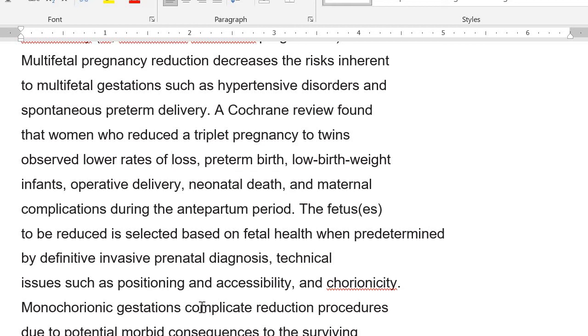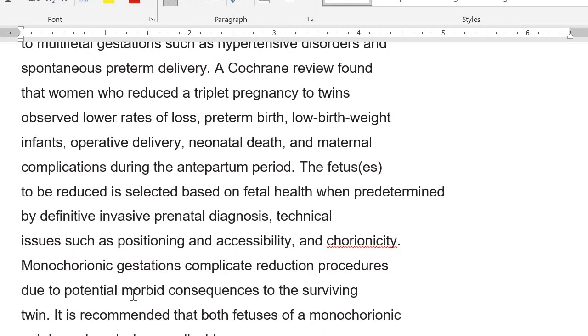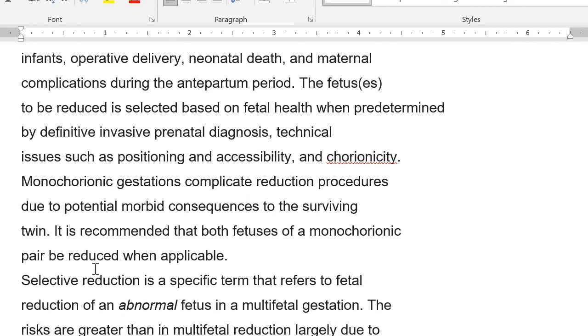You should know about the chorionicity. Monochorionic gestations complicate reduction procedures due to the potential morbid consequences to the surviving twin. It is recommended that both fetuses of a monochorionic pair be reduced when applicable.